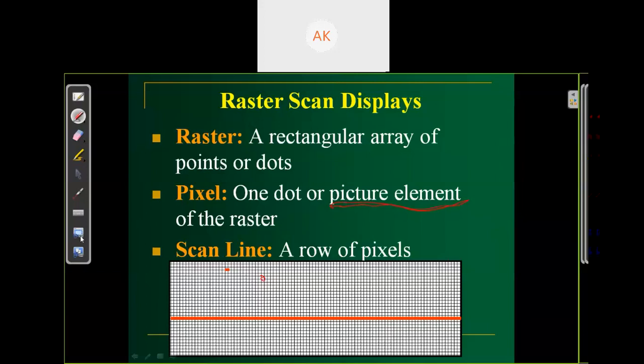Scan line is a row of pixels. A scan line like this is drawn. The scan line.